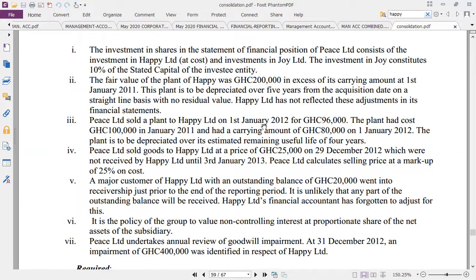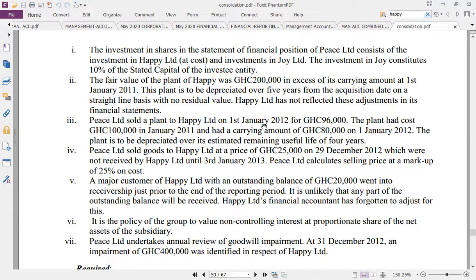Note 3. Peace Limited sold a plant to Happy Limited on 3rd January 2012 for 96,000. The plant had a cost of 100,000 in January 2011 and had a current amount of 18,000 on January 2012. The plant is to be depreciated over its estimated remaining useful life of 4 years. Good. Now, this is what we call PUP, unrealized profit.